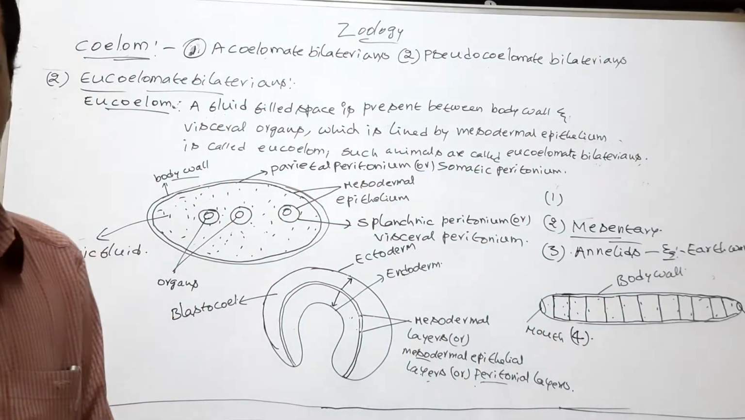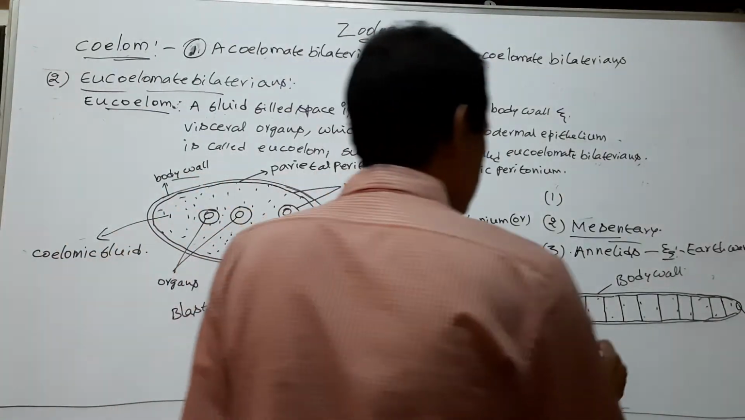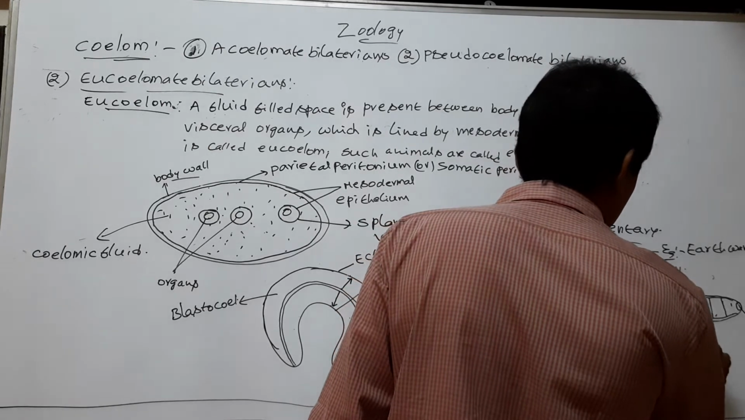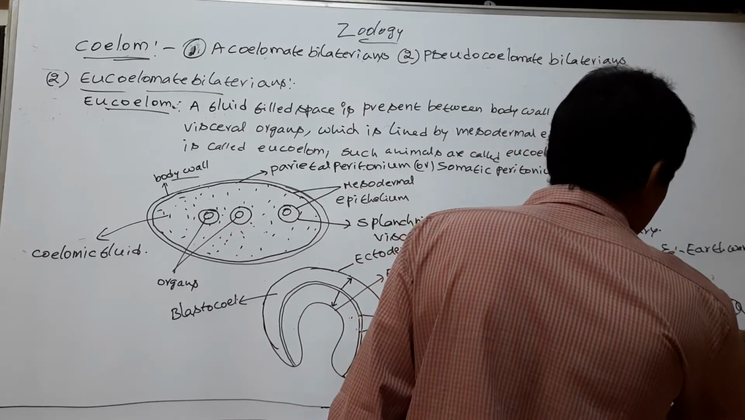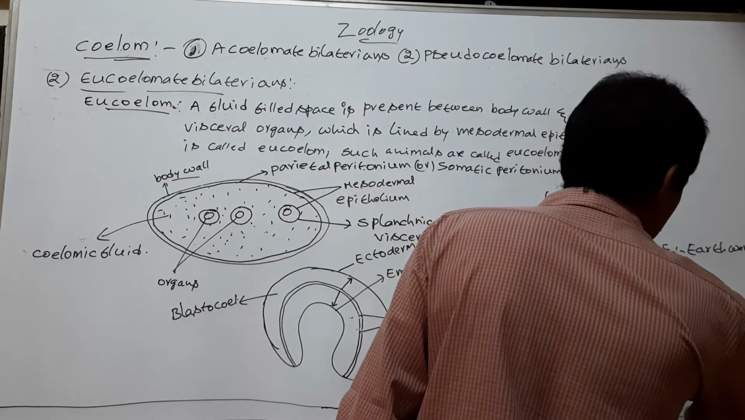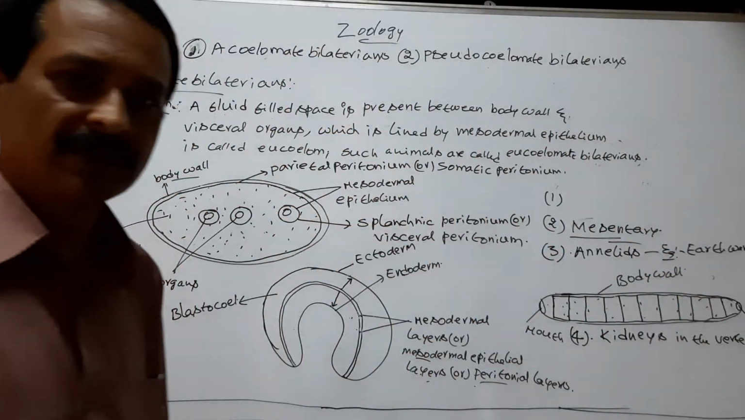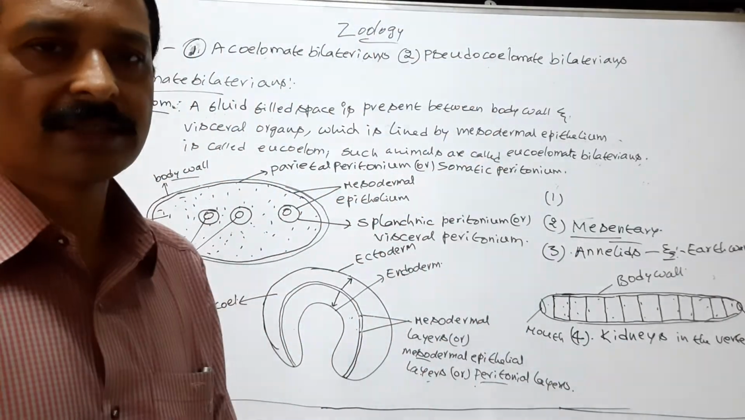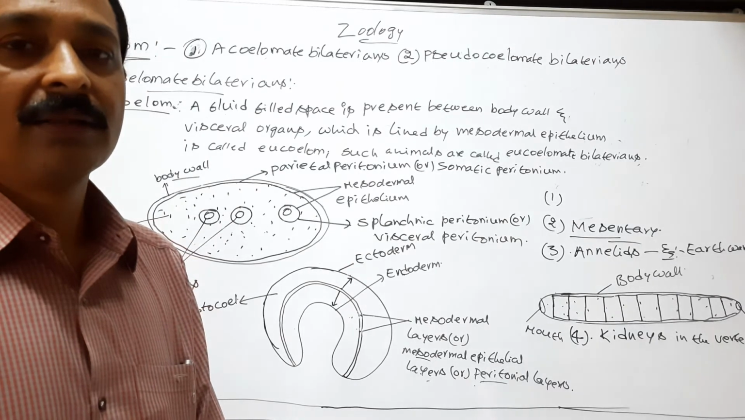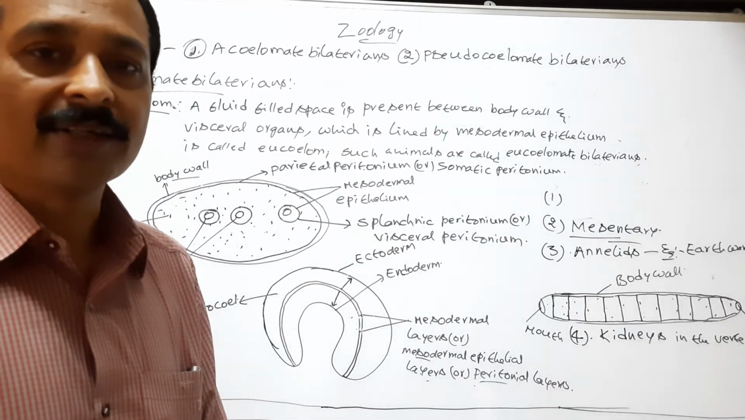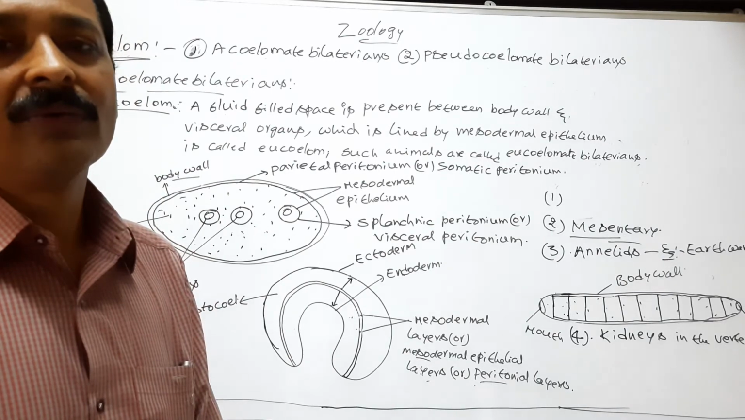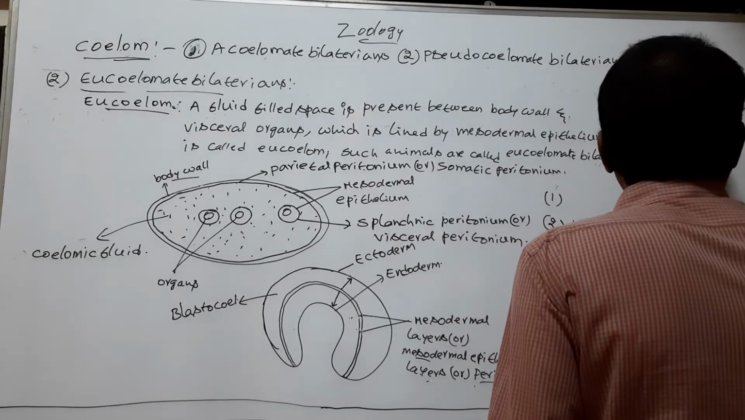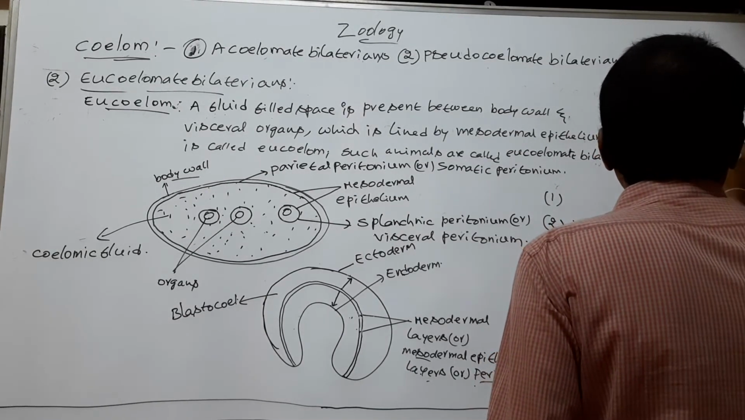Certain organs, such as kidneys in the vertebrates, are covered by peritoneal layer only on their ventral side. Here, vertebrates are eucoelomates. So this is the kidney.